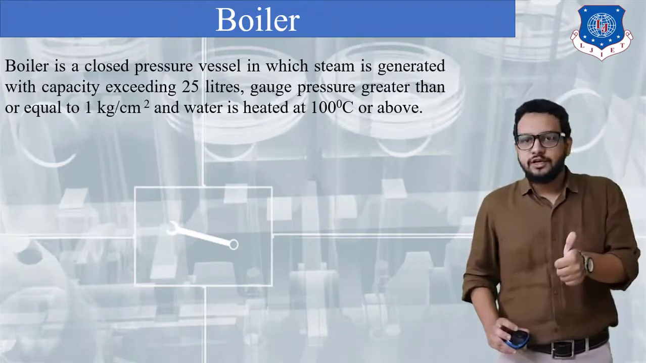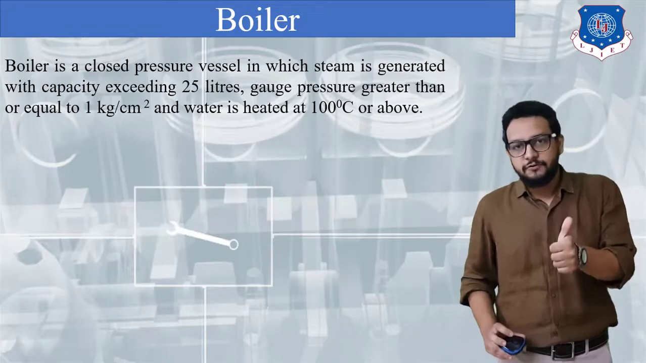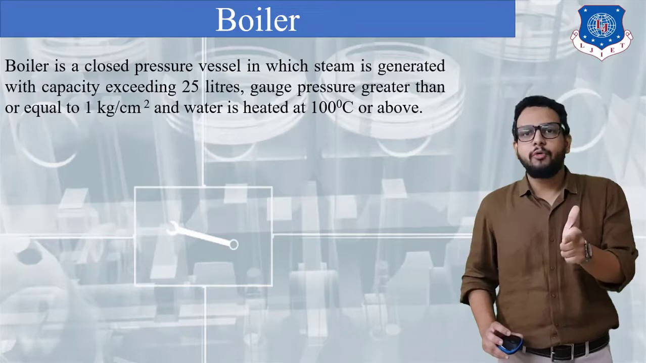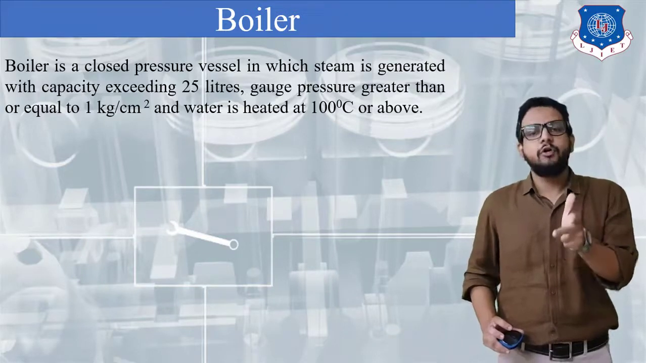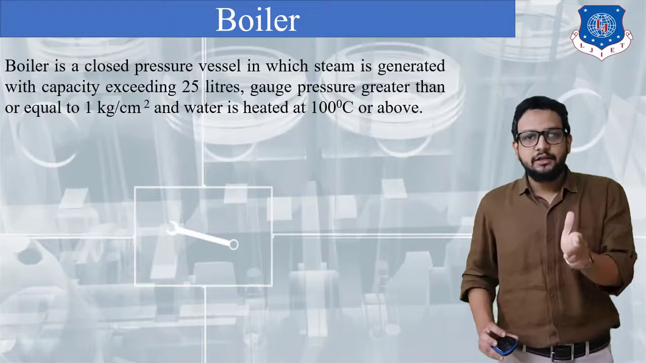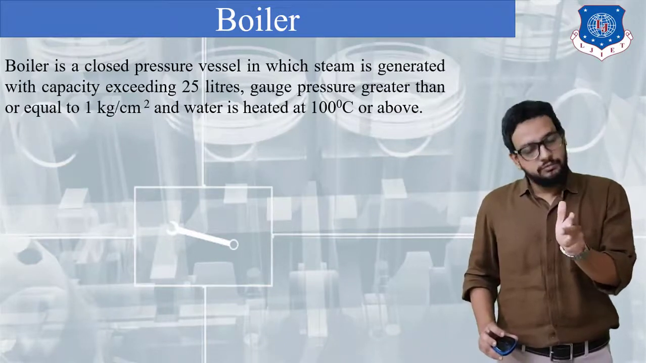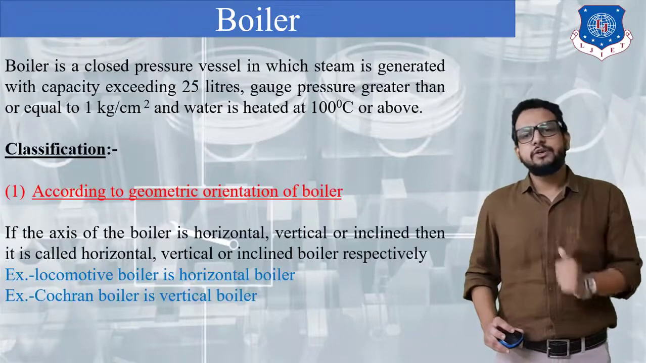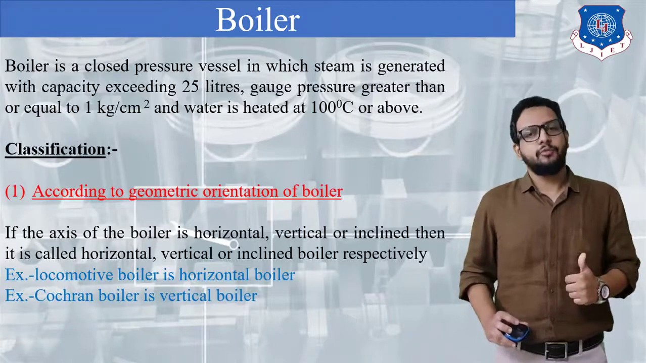So if these three conditions, that is, capacity of steam exceeding 25 liters, gas pressure greater than 0.98 bar, and water heated above 100 degrees Celsius, are met, then we can say the closed pressure vessel is called a boiler according to IBR. Okay. Now next we need to see the classification of a boiler.